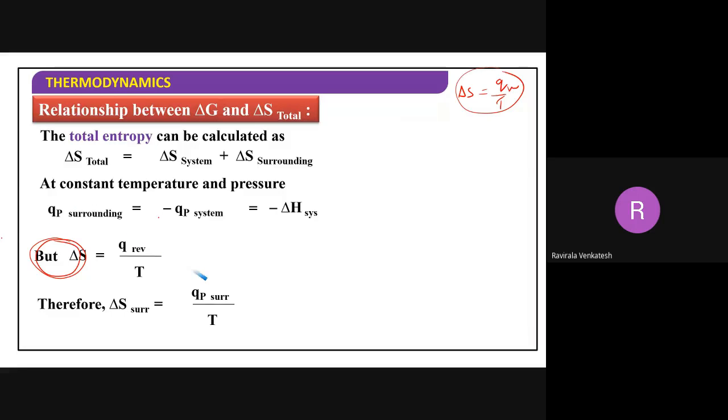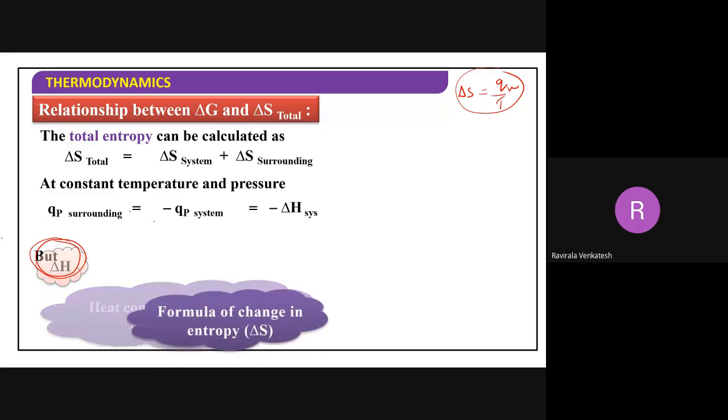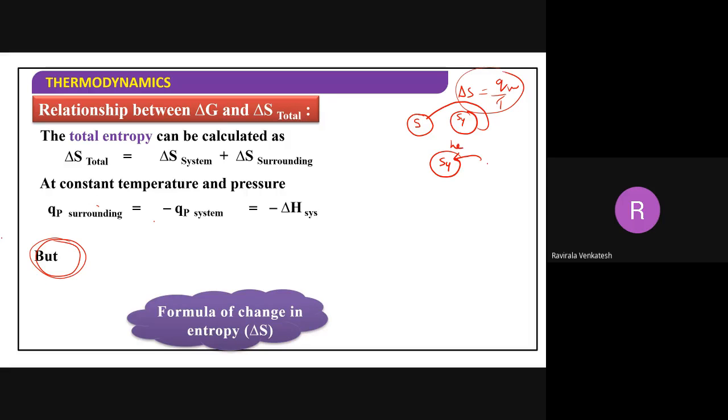If the system is releasing heat, the surroundings will gain. If the system is absorbing heat, the surroundings will lose heat. So the values will be the same, but the sign will be different. If the system absorbs heat, it gets a positive value; the surroundings releasing heat get a negative value.